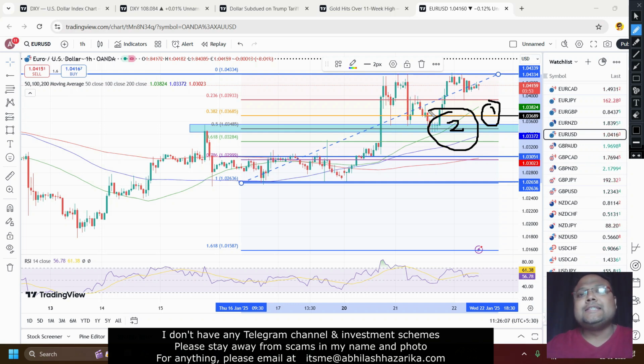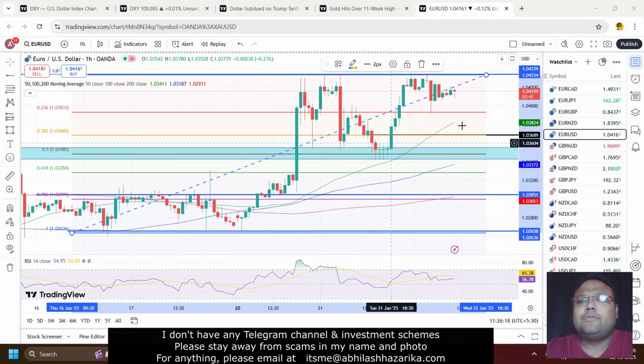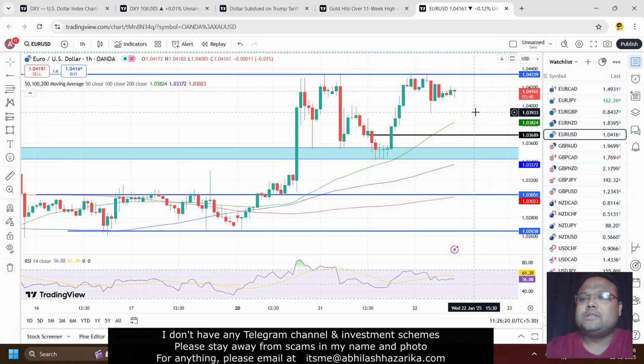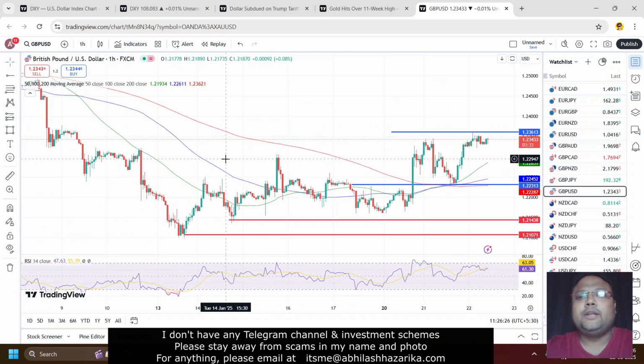And in case of an accident, after all the market is full of surprises, isn't it? If the market shows sudden selling pressure, then we can look for a bounce or support at 1.0300. But as of now, let's keep our eyes around the 1.035045 area only.